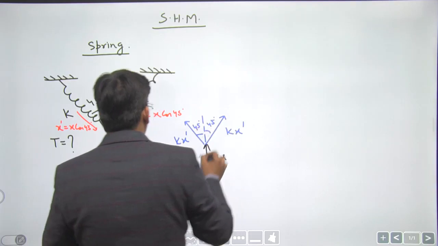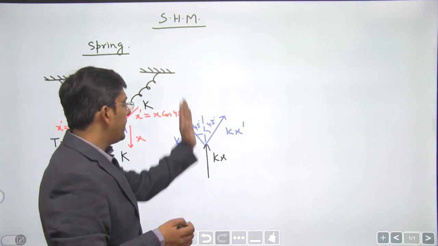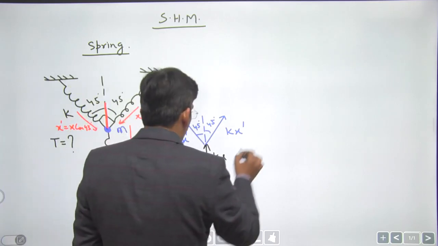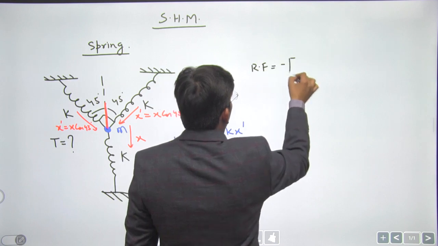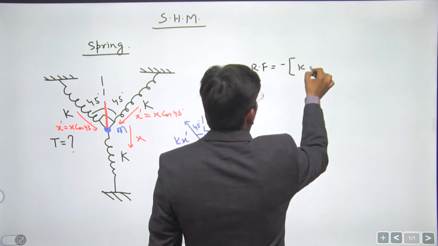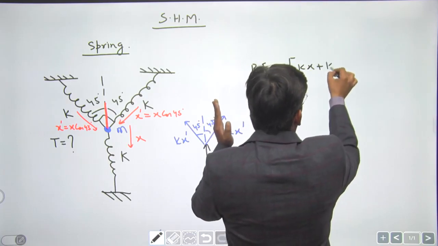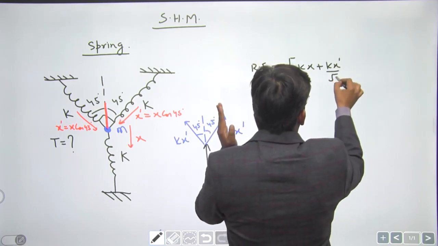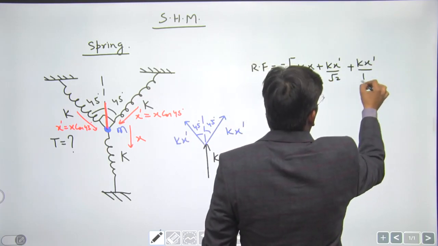Now let us calculate the restoring force along the vertical direction. This is kx, this is kx dash cos 45, and this is again kx dash cos 45, right?